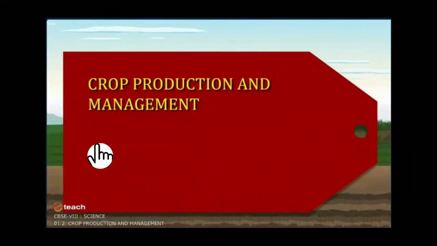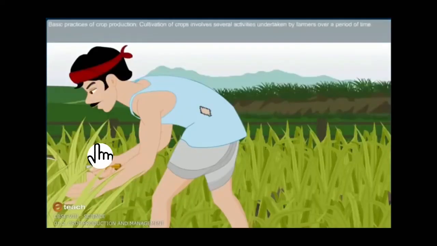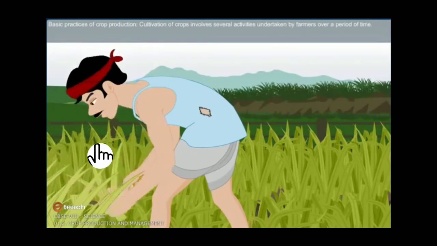So, today we'll start the first chapter of your science book, that is crop production and management. In this chapter, we'll learn about cultivation of crops, several activities undertaken by farmers in crop production, and its management. So, let's start. Basic practices of crop production.